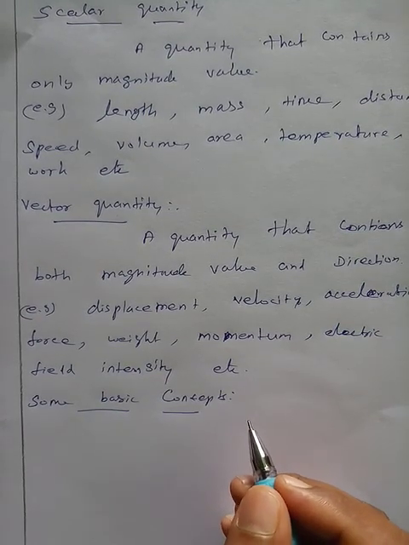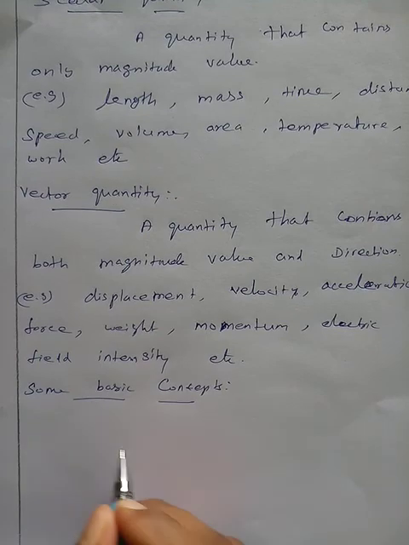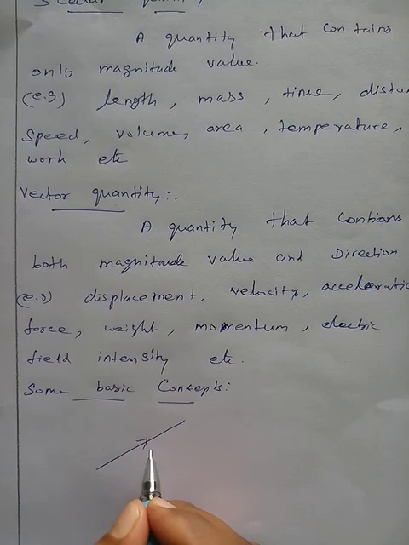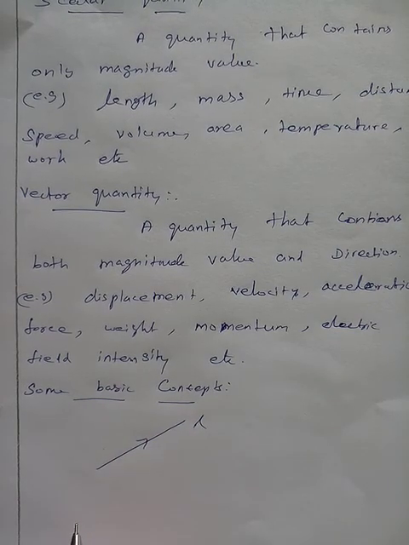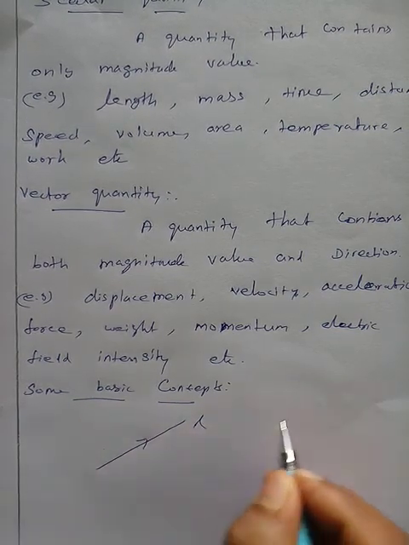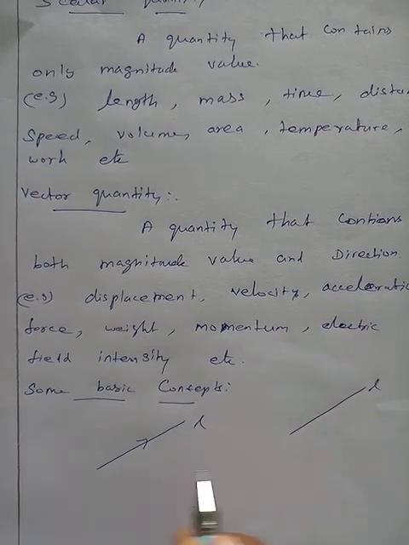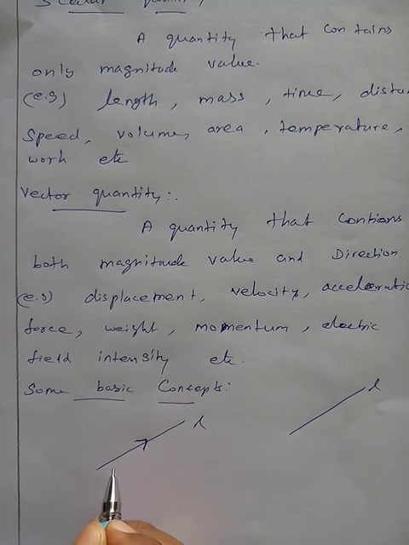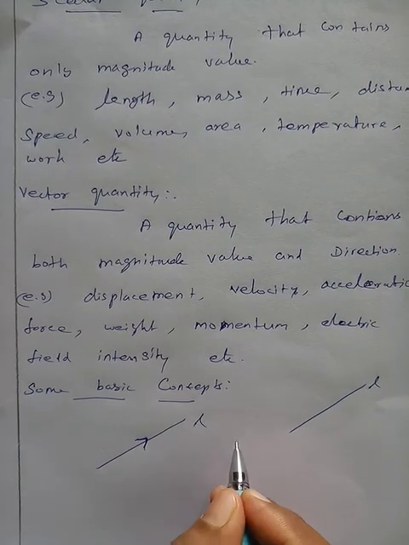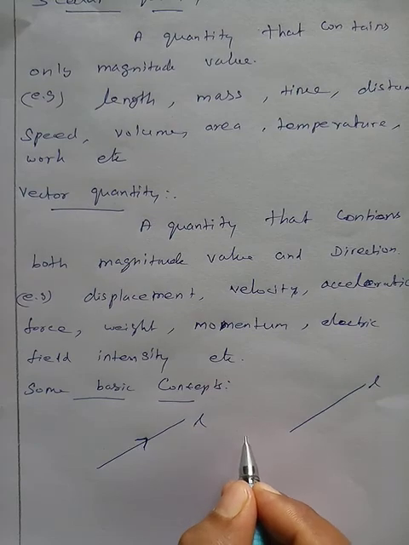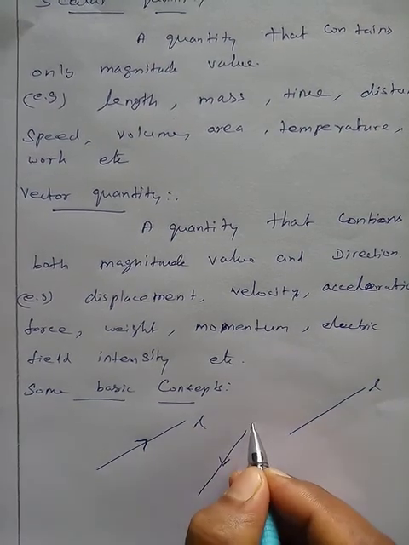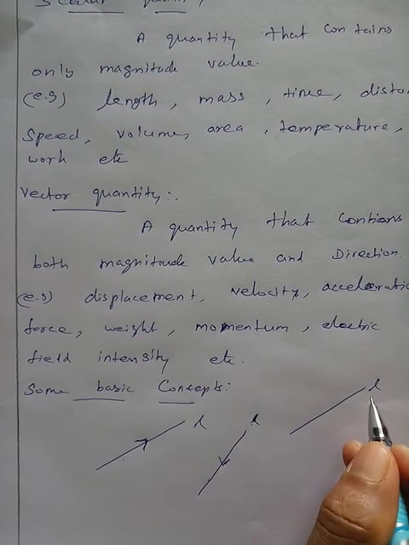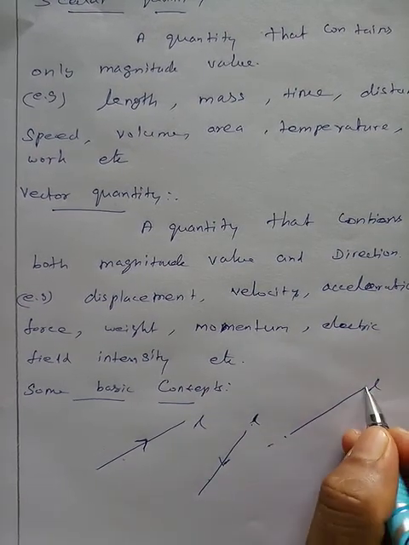Let L be a straight line, a line in a plane. Now, I give directions to the line L: this one direction, another direction. This line extends on both sides, that is a line or straight line.